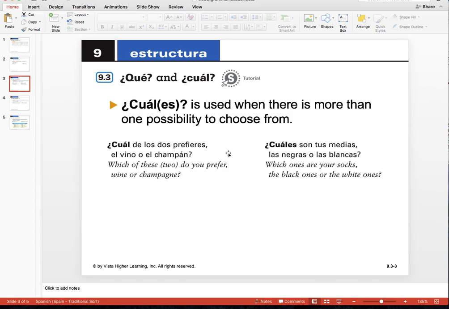Okay. ¿Cuál or cuáles is used when there is more than one possibility to choose from, like I was just saying. So here we have two examples. ¿Cuál de los dos prefieres, el vino o el champán? Or you could say, ¿cuáles son tus medias, las negras o las blancas? Right? And there you have the English translation of those. So notice this cuál is followed by de, and this one is not, and it's followed directly by a verb. That's going to be important.